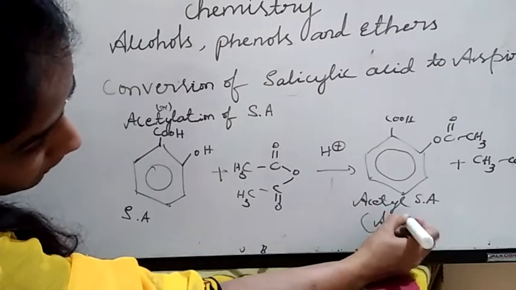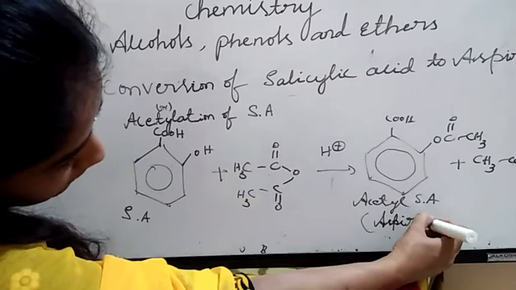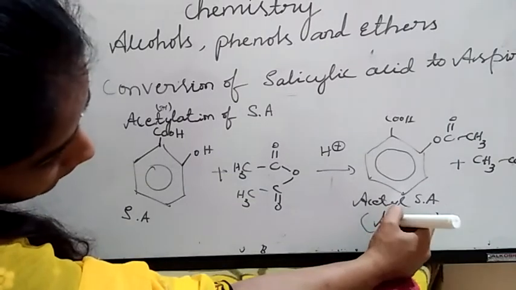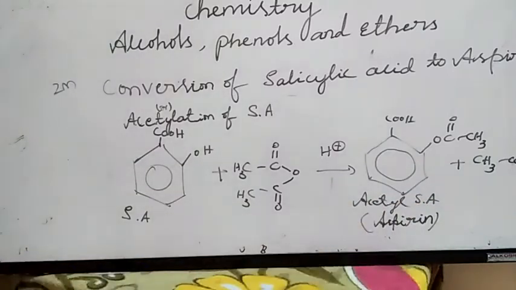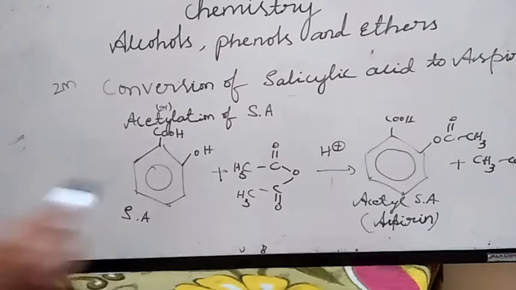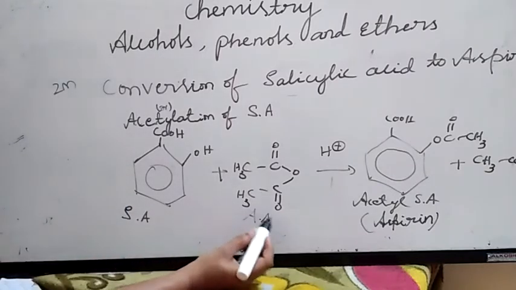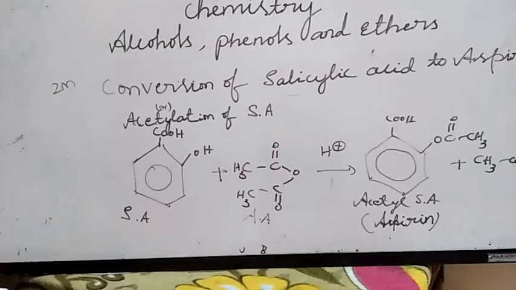This is 1 mark. If they ask a one mark question, what is aspirin? Acetyl salicylic acid. They may ask you to write the structure of aspirin or of acetyl salicylic acid; you have to write this. To convert salicylic acid to aspirin, you write like this: when salicylic acid reacts with acetic anhydride, we get acetyl salicylic acid and acetic acid. This is about the conversion of salicylic acid to aspirin.